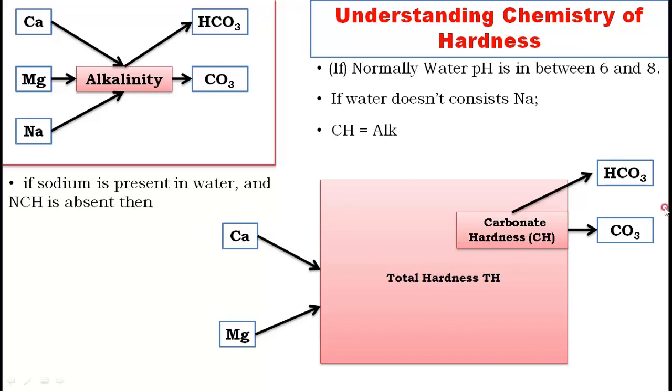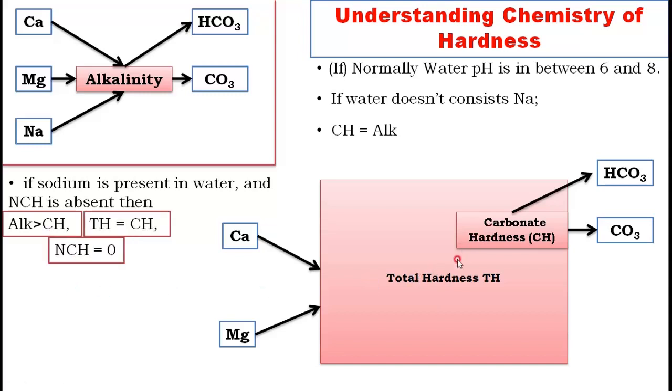Now these compounds you are seeing here also. Alkalinity and carbonate hardness are not equal, so which is maximum? This is maximum, because here sodium is there, here nothing. Therefore one conclusion I can draw is alkalinity is greater than carbonate hardness. If sodium alkalinity is present and NCH is absent, then alkalinity will be greater than CH. Another conclusion is that TH, total hardness, and carbonate hardness are both equal. Then NCH is 0. This is one possibility.